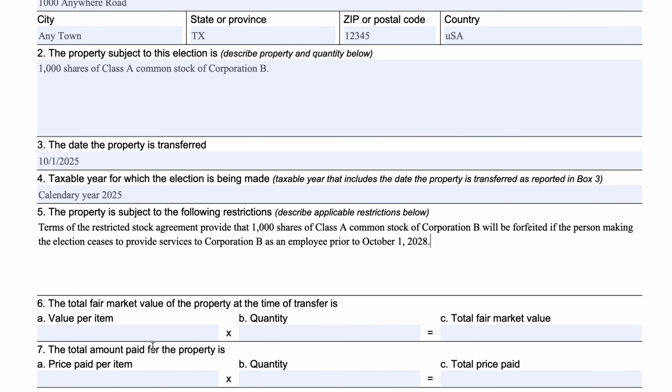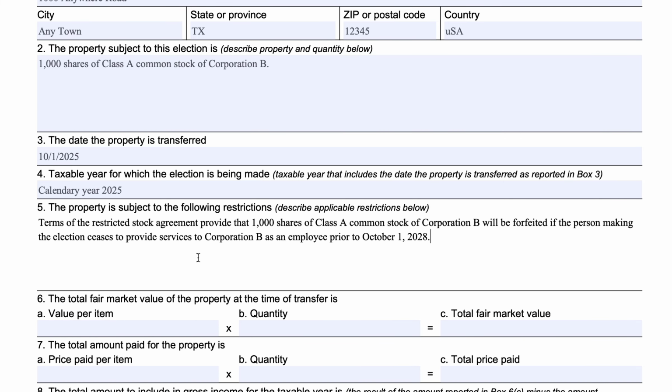So let's say that the total fair market value of the property at the time, let's just say that this is worth $100 a share. 1,000 shares, so it's $100,000. Now, he's willing to recognize $100,000 of income because he believes that by 2028 this will have gone up sixfold in price and he'd be recognizing $500,000 of income.